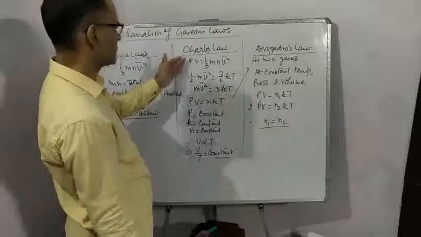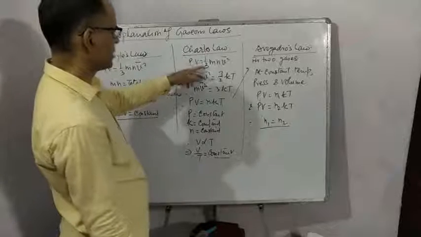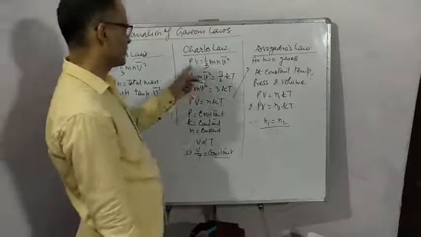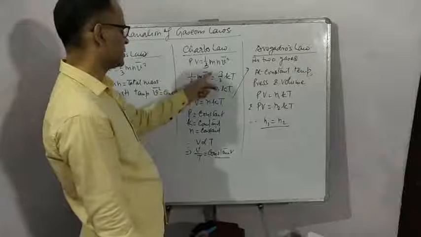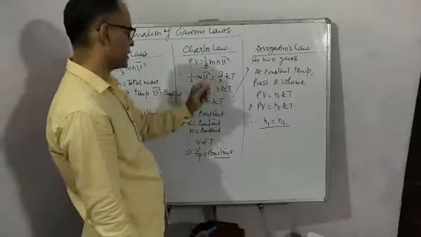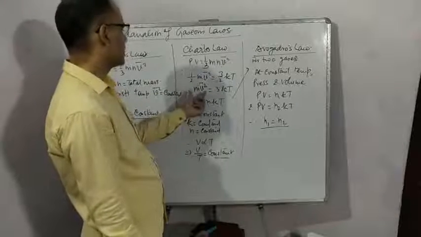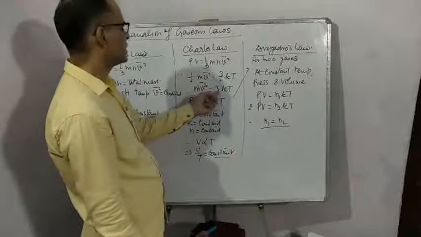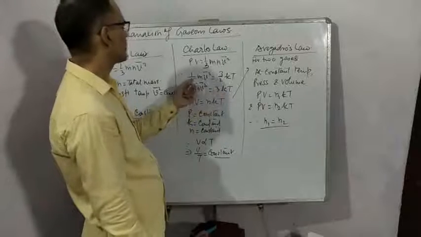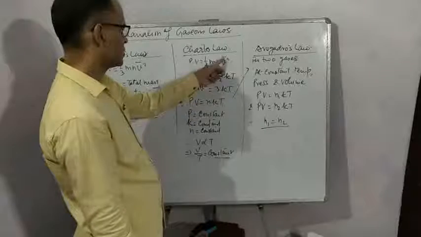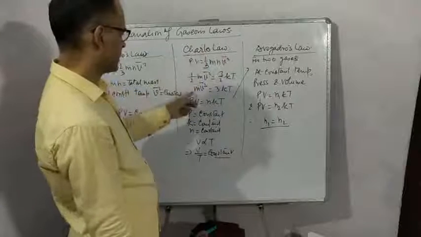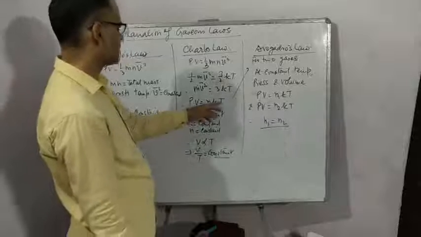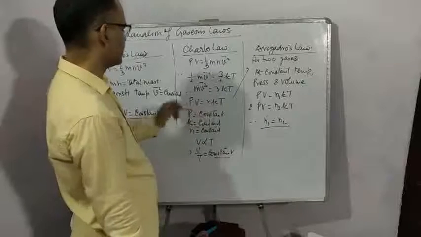Now come to Charles' law. PV is equal to 1 by 3 mN v square bar. We have just proved that the average kinetic energy of a molecule is 3 by 2 kT. So in place of mv square bar, we can write 3kT from this equation. So here you can write mv square bar is equal to 3kT. So the equation becomes PV is equal to NkT.